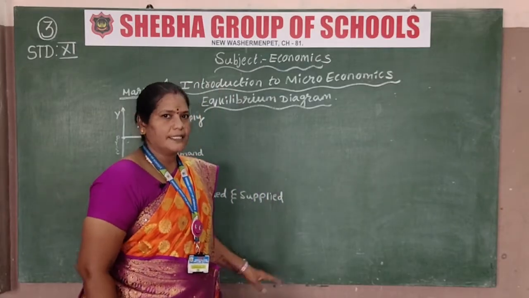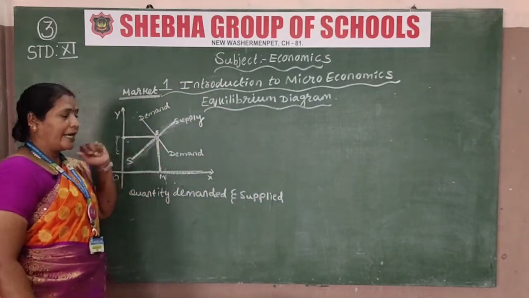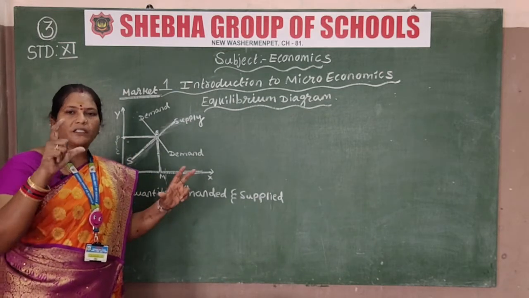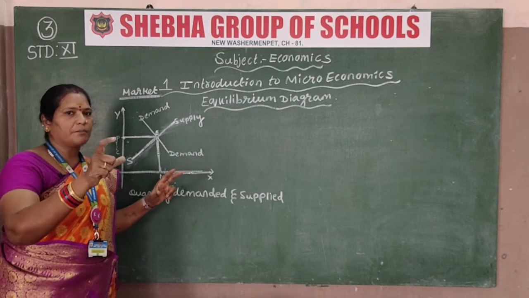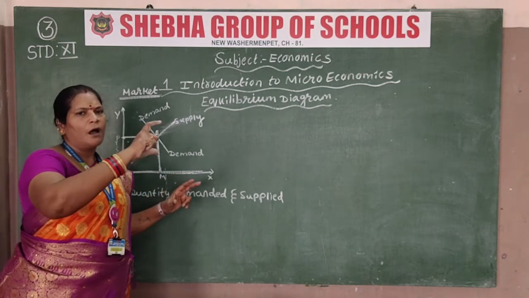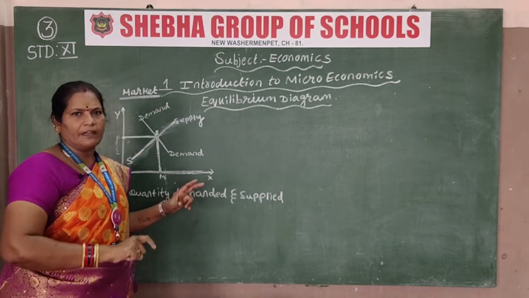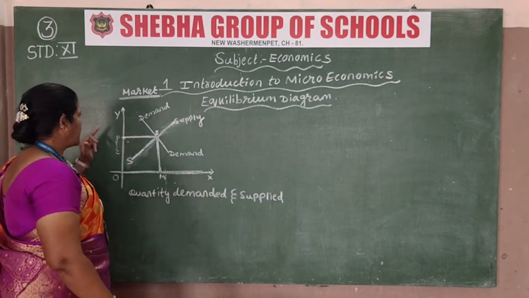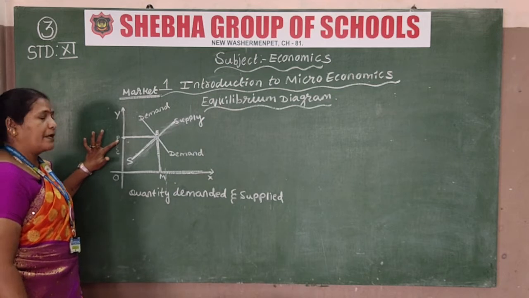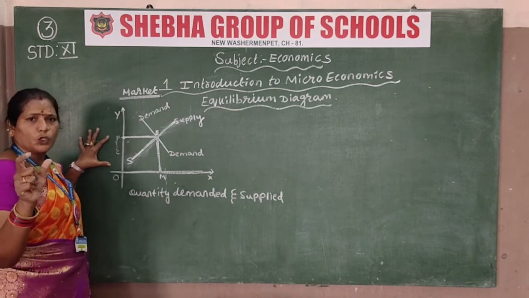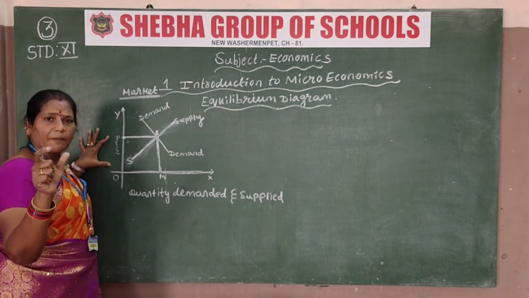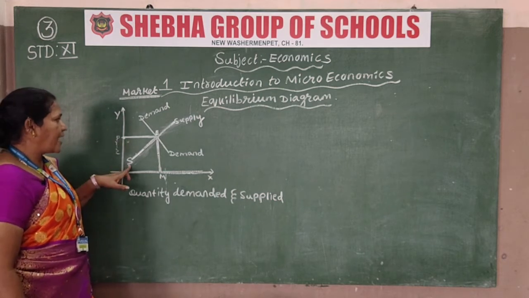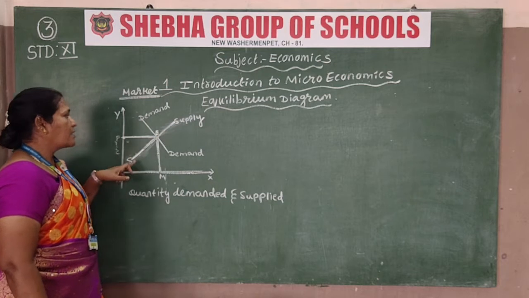Okay, now let us see this diagram. This is an equilibrium diagram. Already I told you, whatever goods are produced, if there is demand, then according to how much demand there is, the supply will be in the market. That is given in this diagram. Here P is given. P means the price. Whatever goods you produce, the price may be fixed for them. So this is the price. I have given one line here. This is supply.